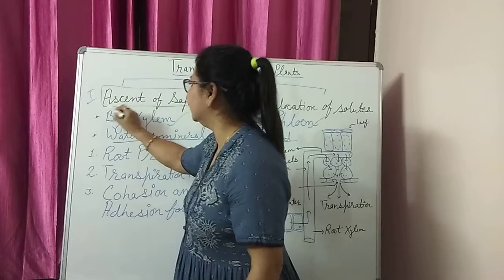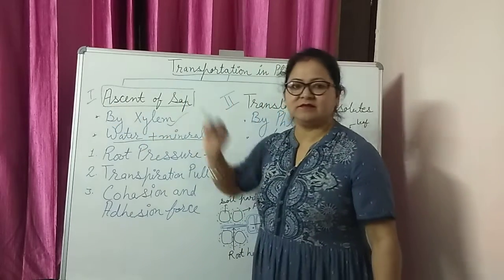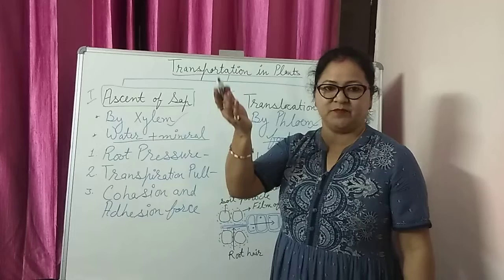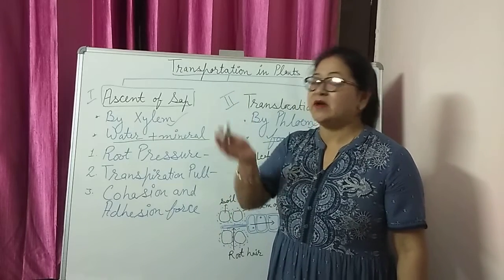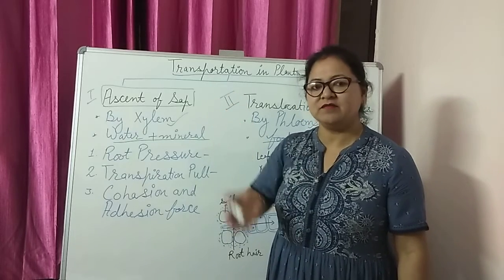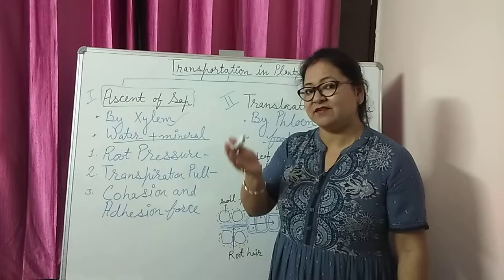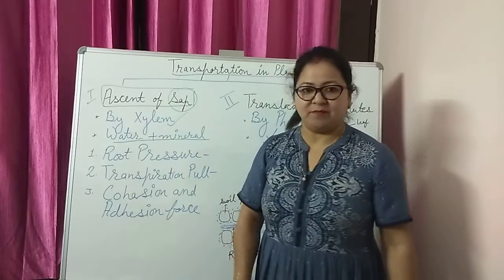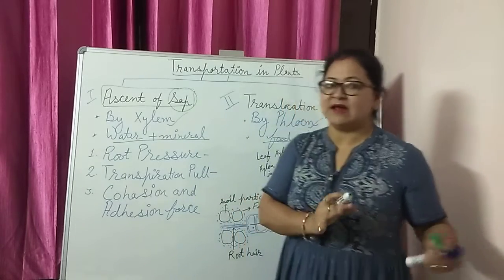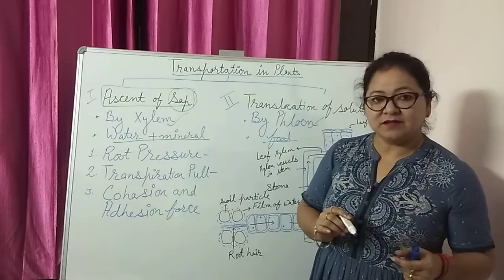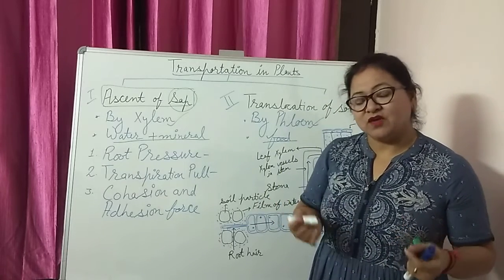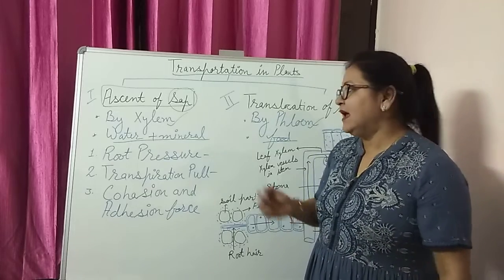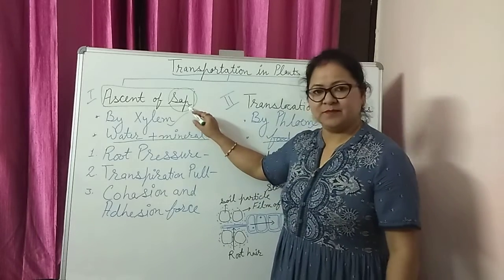First, the word ascent. Ascending order, descending order. Ascending means badna, so ascent means upar badna. Always this process will occur only in one direction, and that is upward. Second word is sap. Sap, you have studied in your 9th standard, is the vacuole in plant cells having water and other reserve food material, and that is called sap.